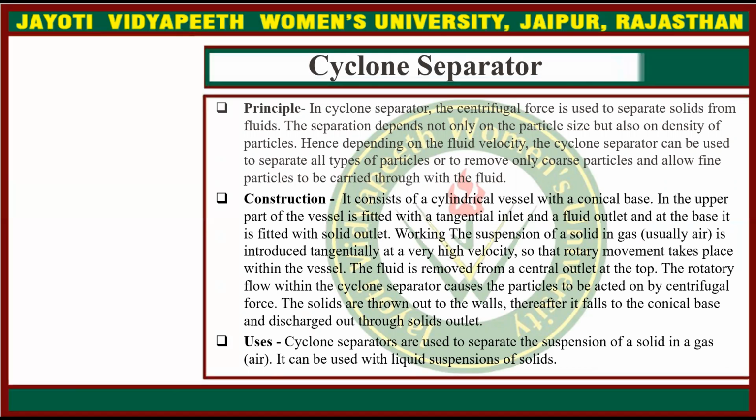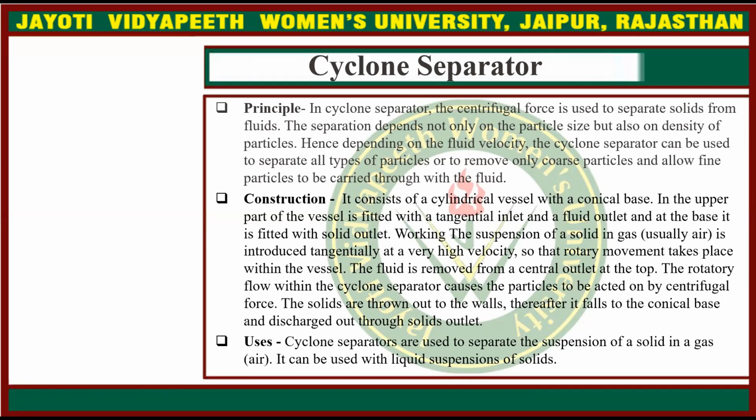Then construction. It consists of a cylindrical vessel with a conical base. In the upper part of the vessel, it is fitted with a tangential inlet and a fluid outlet, and at the base, it is fitted with a solid outlet.